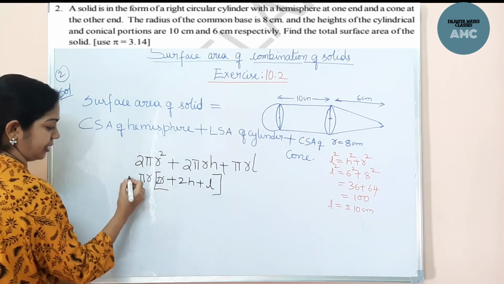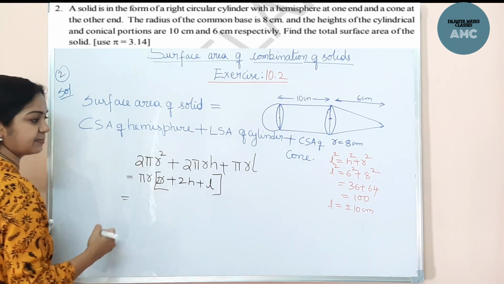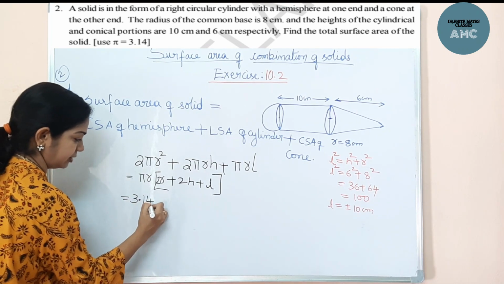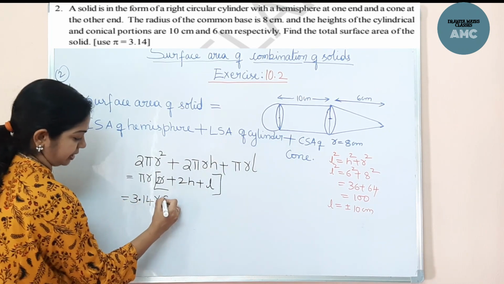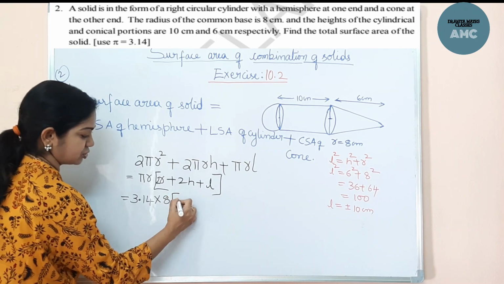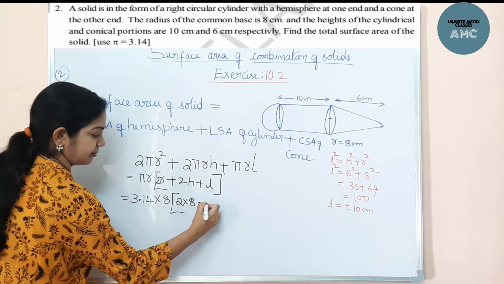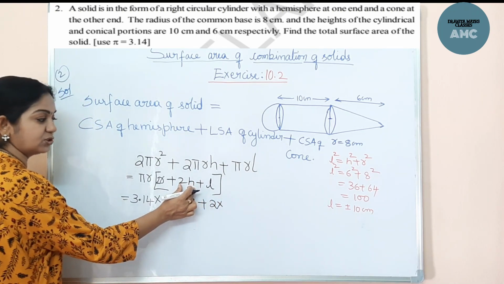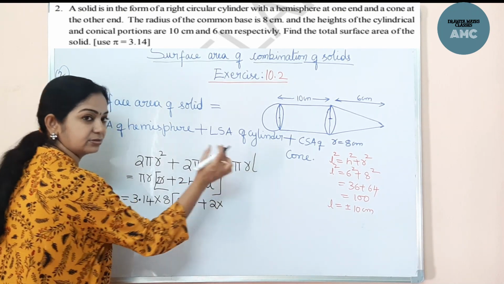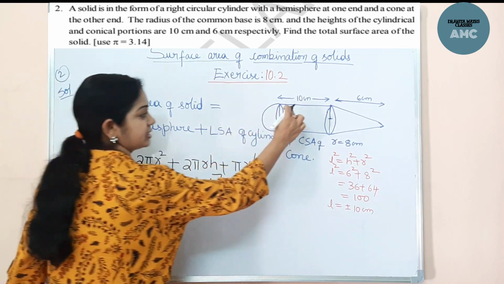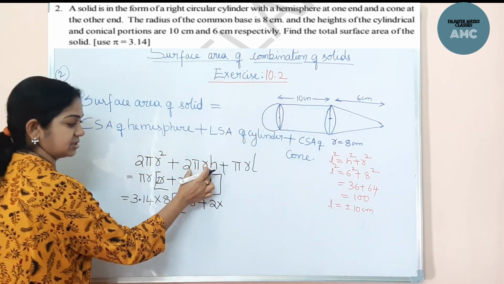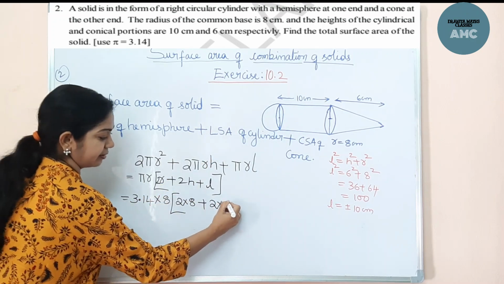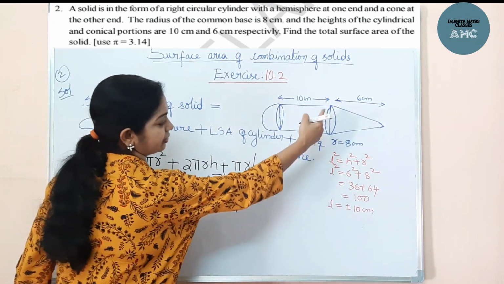Now we will substitute the values. Pi is 3.14, times r which is 8, times 2 into 8 plus 2 into h. This h is not the h of the cone, it is the h of the cylinder, so don't get confused. Do not write 6, here it is 10, plus L of the cone.